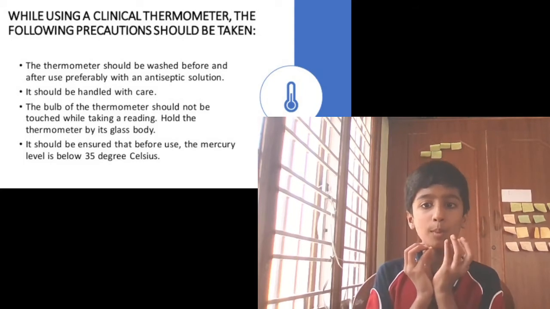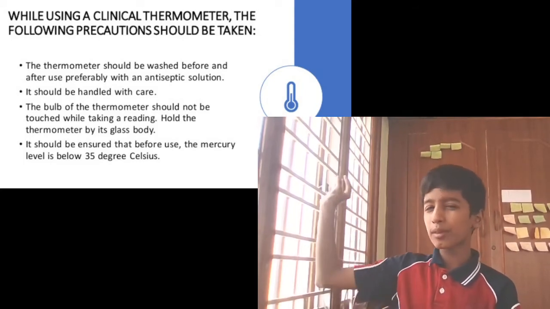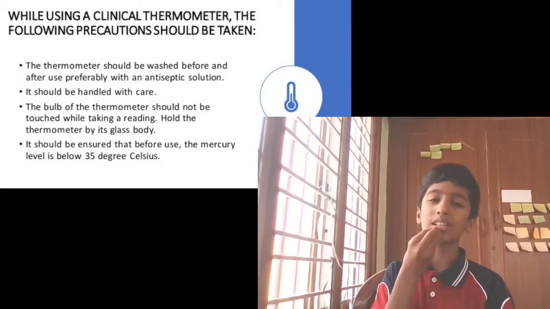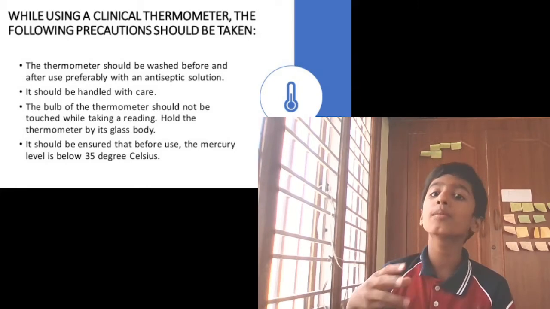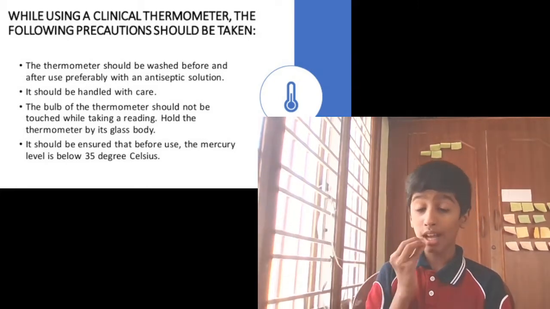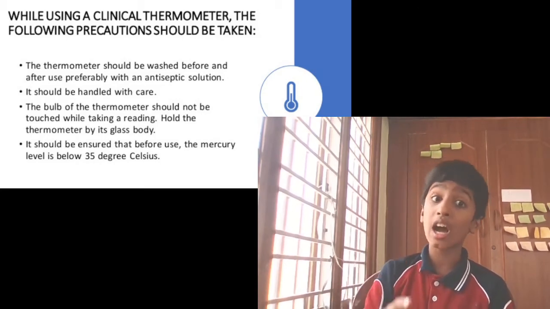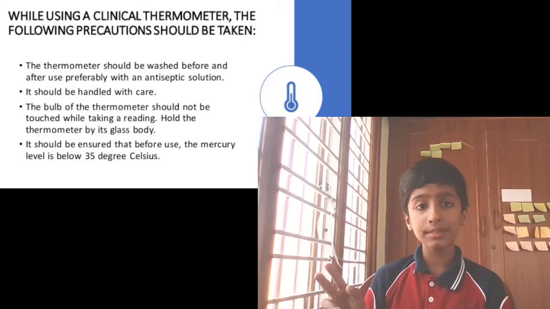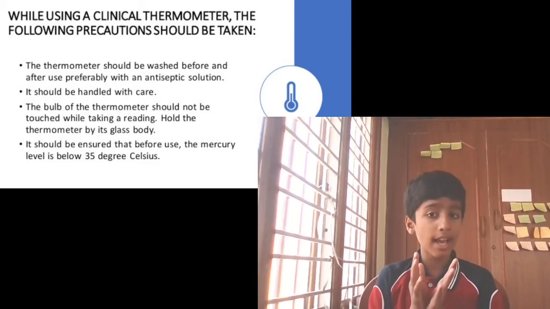Before putting into a person's mouth, it will have been taken from another's mouth, and after us, they will be putting it into somebody else's mouth. So that's why it should be washed before and after with an antiseptic solution, and it should be handled with care.